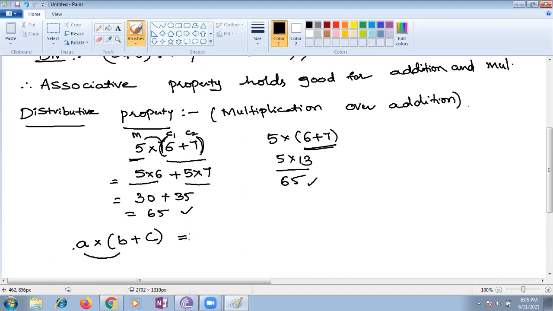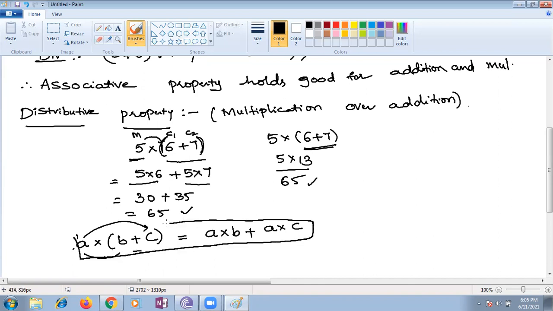How does the mother distribute? a multiplied with b, and whatever sign you have, keep that same sign in the middle, and the second child: a multiplied by c. That's why I call it the mother and children property.